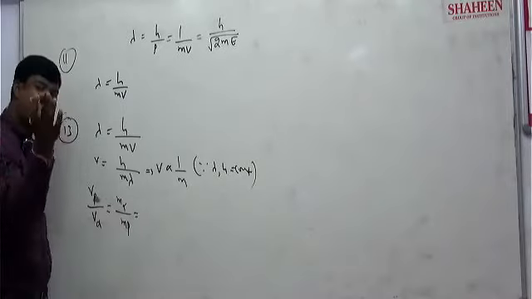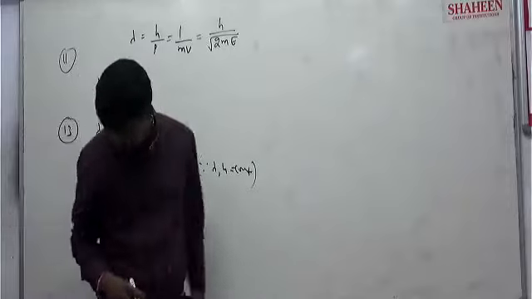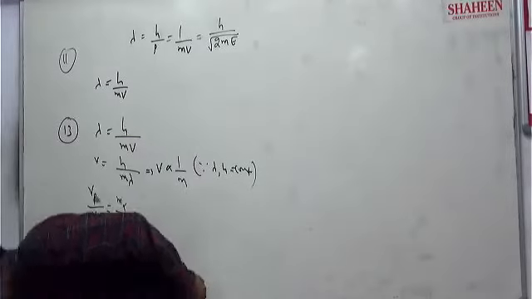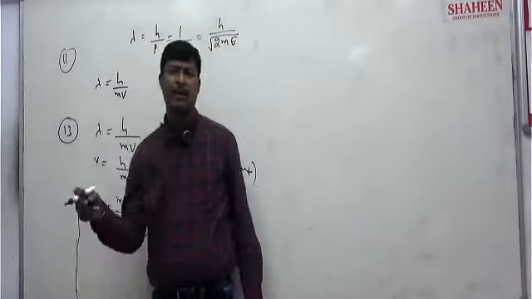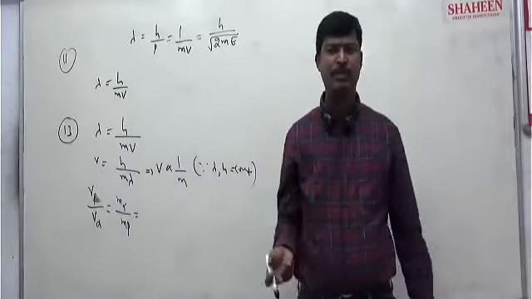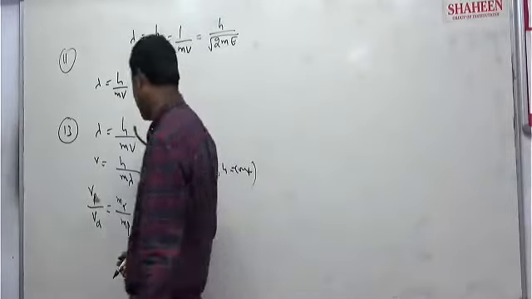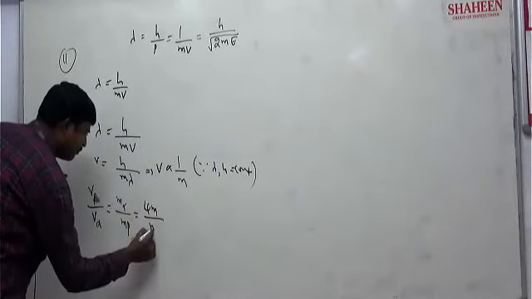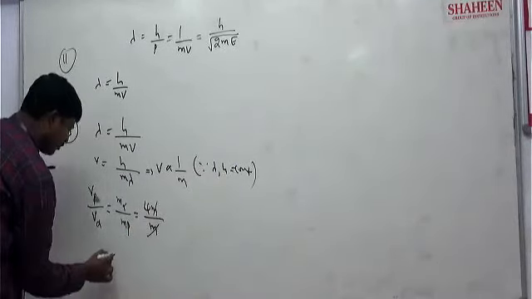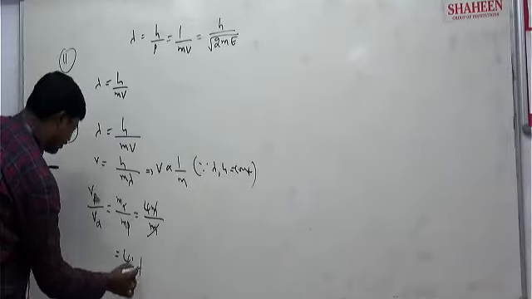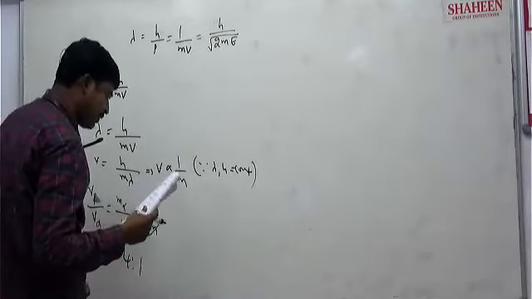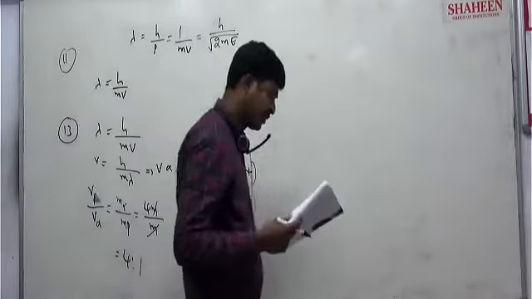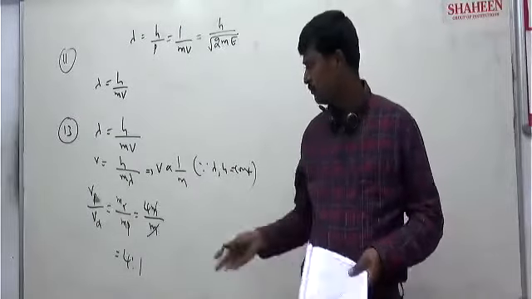Alpha particle mass is 4 times of proton mass because alpha is helium. So if proton mass is m, alpha particle is 4m. 4m by m, m cancels. So the ratio of proton to alpha velocity is 4:1. First option. Direct, simple.